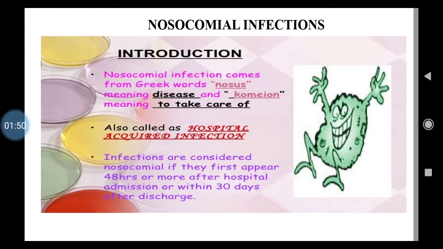So when the person gets diseased and is admitted in hospital for proper care, there are chances that some factors can initiate these types of infections or other infections in the patient admitted in hospital. Those infections are called nosocomial infections or hospital acquired infections, isn't it?